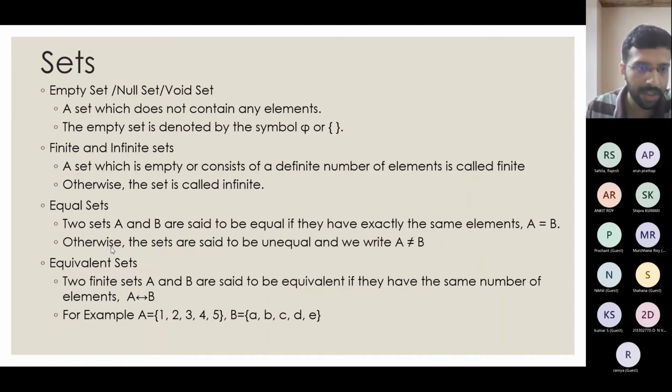And this symbol you see, either we will use a double-ended arrow, or sometimes you can use equal to with two tildes. In some documentation you can see it like that. Both of these tell that two sets are equivalent. For example, {1, 2, 3, 4, 5} is the first set and {a, b, c, d} is the second set. So these are equivalent, but not equal, right?